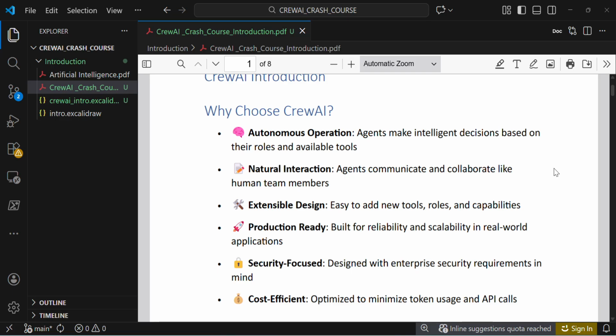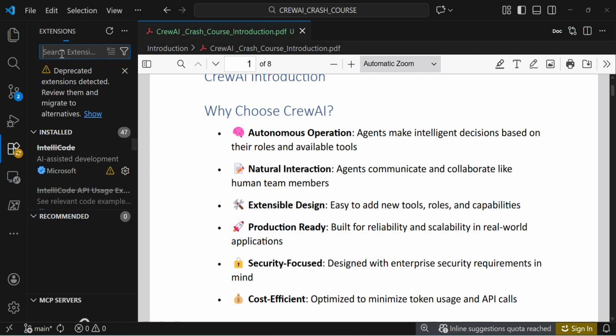Keep the PDF with you. It will be helpful if you are preparing for interviews. Whenever I conduct a session, I create a separate PDF for you. In Visual Studio Code, you need to install a PDF viewer extension, and only then can you open this PDF file in your workspace.